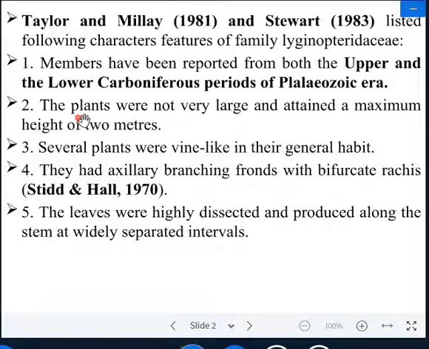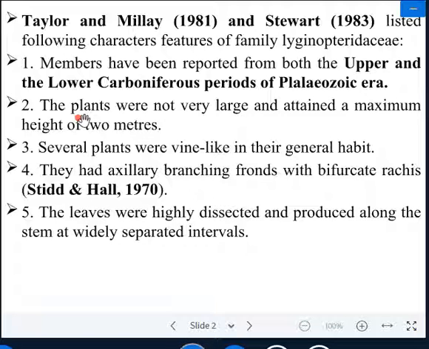is a special type of gymnosperm plant which has fern-like foliose leaves, and unprotected seeds were developed on the foliose leaves of Lyginopteris. That is the reason behind it.